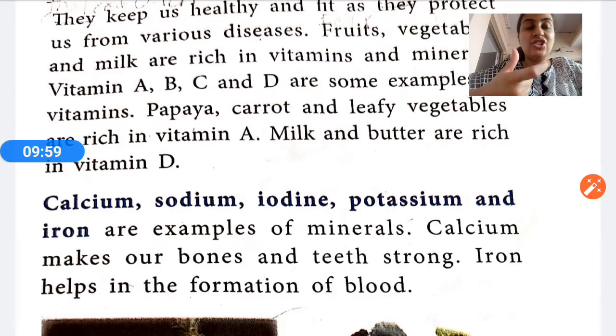And where is the calcium? Calcium is present in milk. Yes, you guessed it right. That's why we are always advised to drink milk daily, because a lot of calcium is there in our milk and it helps us to make our bones and teeth strong. Iron helps in the formation of blood, and a lot of iron is present in spinach. Okay, spinach that we call in Hindi palak.